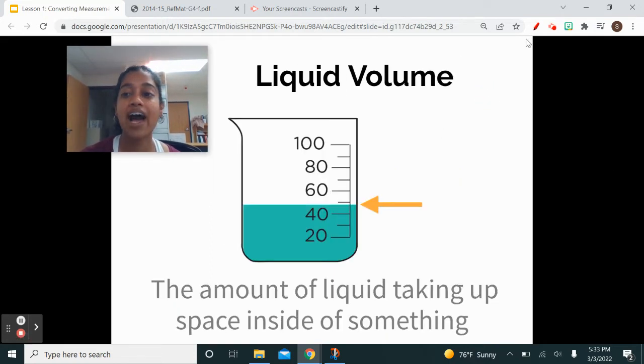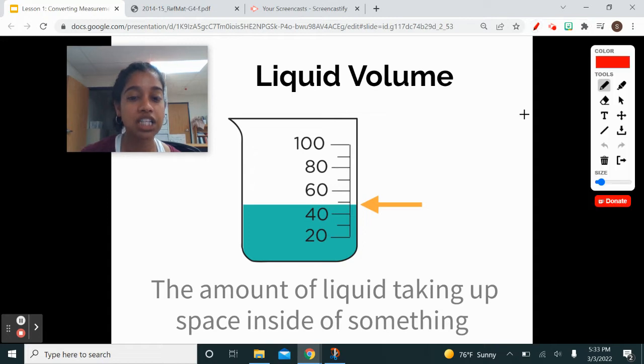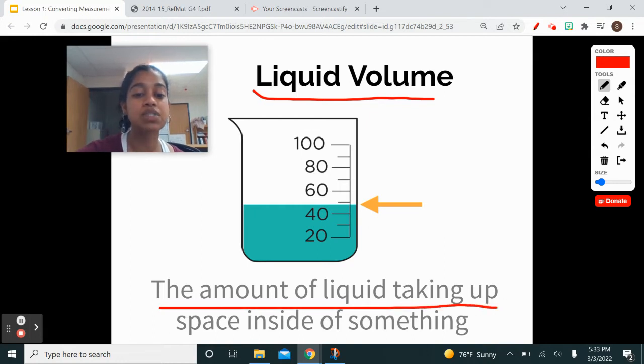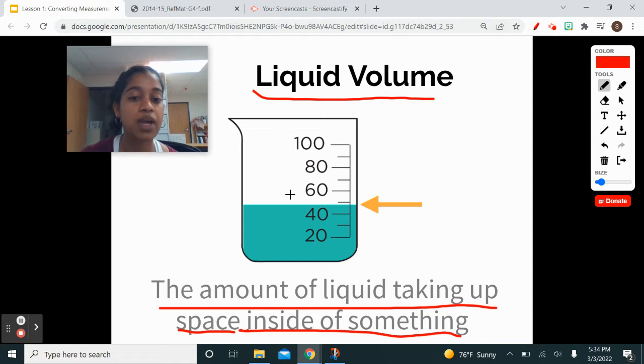Now, liquid volume. Liquid volume is telling us the amount of liquid taking up space inside of something. If we want to find out volume, it's telling us how much space is being taken up inside. In this case, we have water, or it looks like water, inside of a beaker, and the measurement is going to tell us how much space that liquid is taking up in this beaker. It looks to me like it's somewhere in between 40 and maybe 50 right there, right?